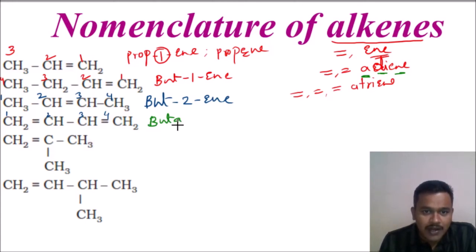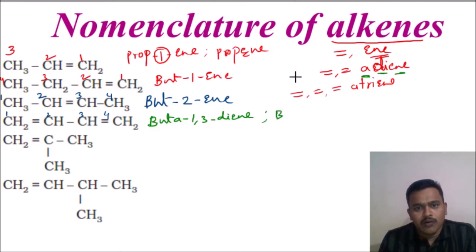Why am I writing this? Whenever more than one double bond is there, A will come. Buta 1, 3 diene. Otherwise you can also write, what can you write? What we can write is 1, 3 buta diene.